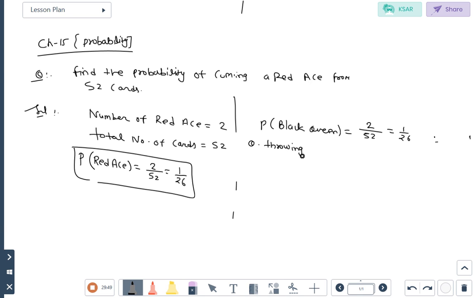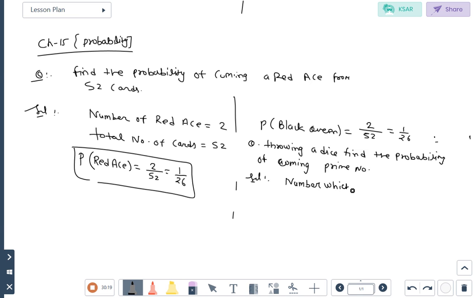Okay, sir. Now, throwing a dice, find the probability of coming a prime number. So firstly we will write down the numbers which are prime.